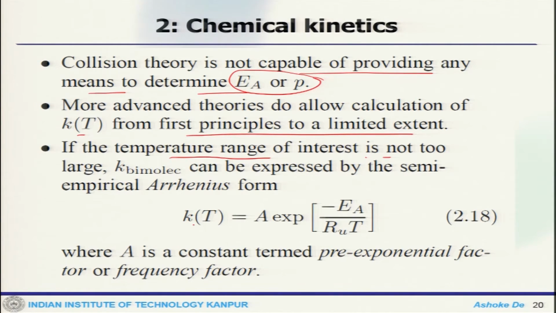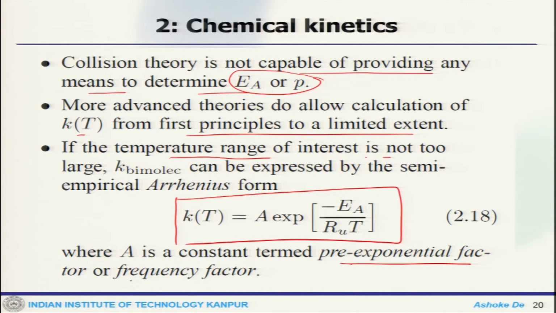That means this kT can be expressed as A into exponential of minus EA by RT, where A is the pre-exponential factor or frequency factor. Different books actually use different terminology.